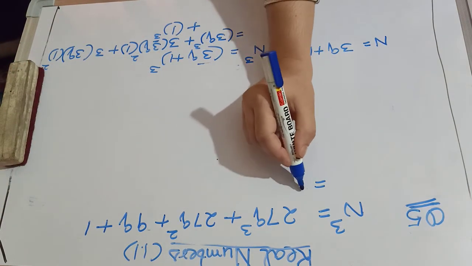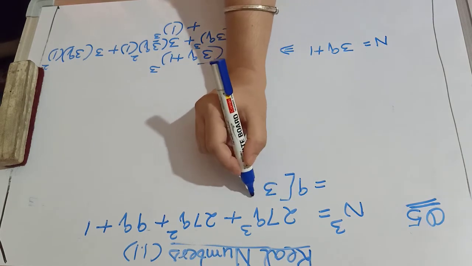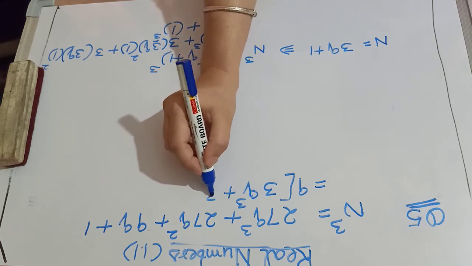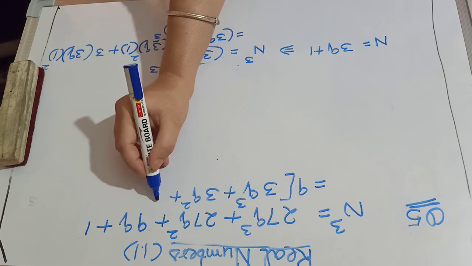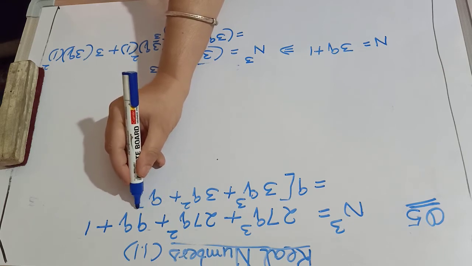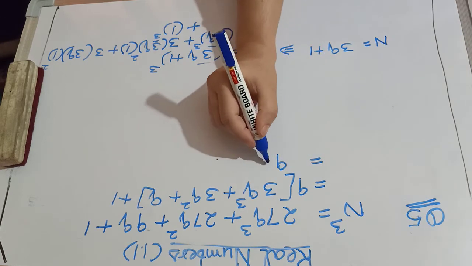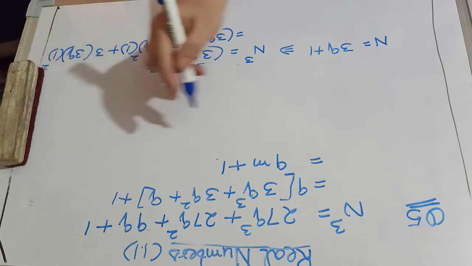Taking out 9 common from the first 3 values, 9 3s are 27 q cube, 9 3s are 27 then q square, 9 1s are 9, or simply you can write q plus 1. So it can be written as 9m plus 1. And the second part is verified.